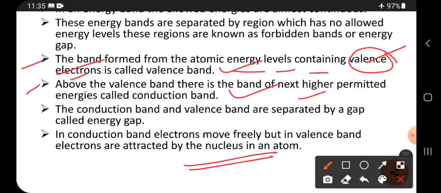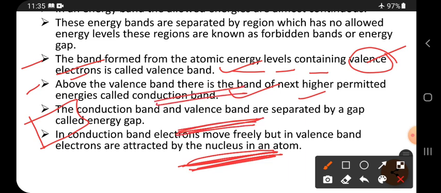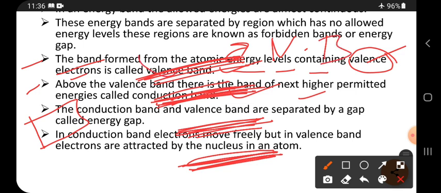Suppose there is a sodium solid containing the ground state band, first excited state band, second excited state band, and third excited state band. This last band is called the valence band, and just above it one more band is present. That band is called the conduction band. It is the highest energy band of all these bands.